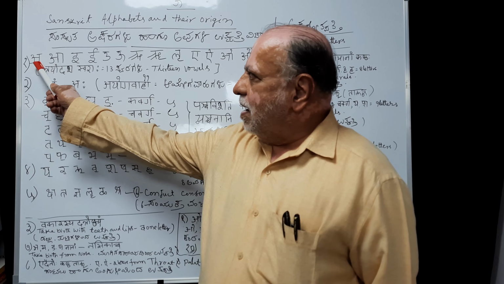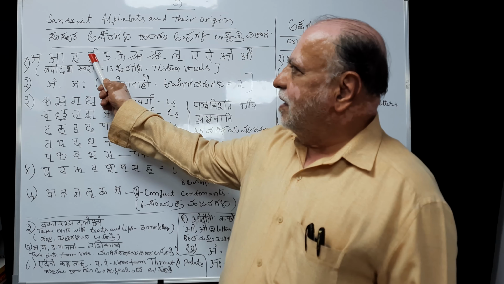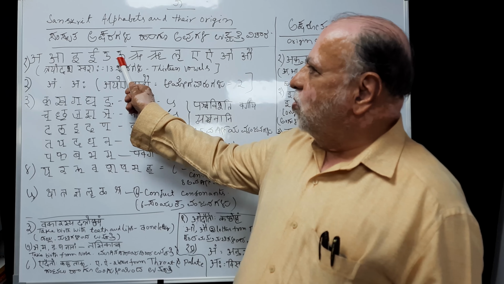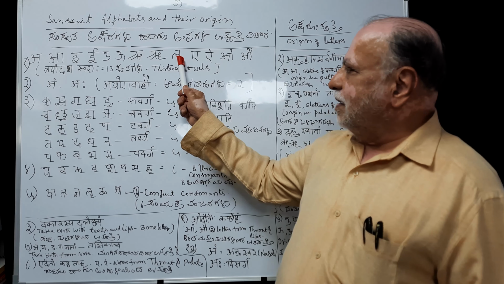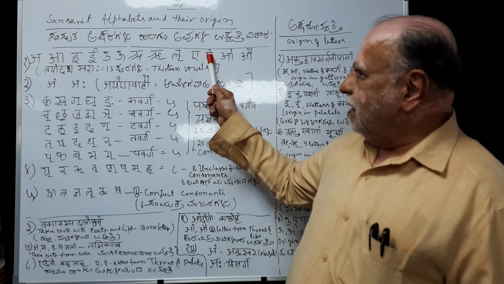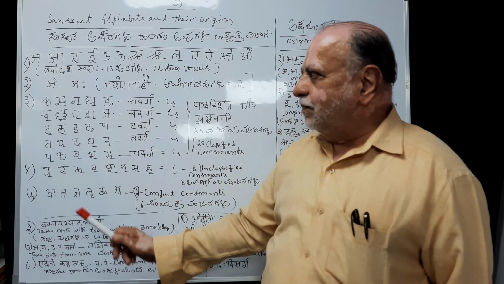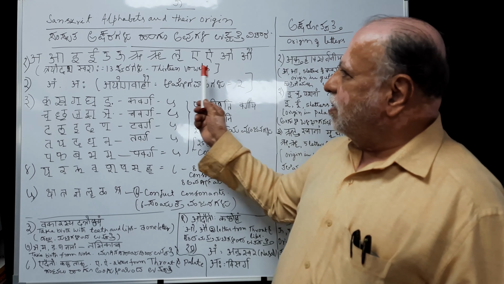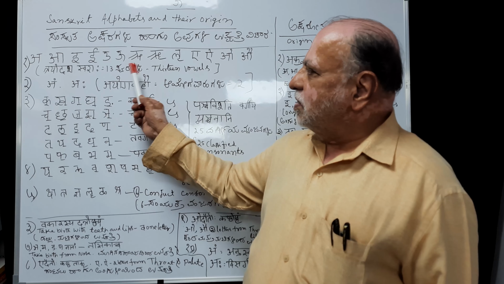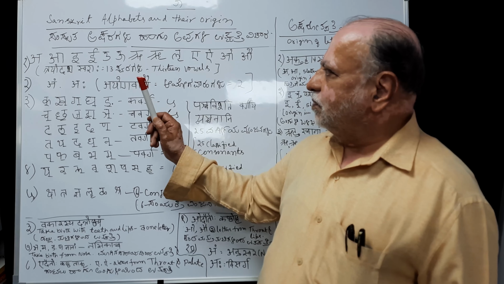A, I, U, R, R, A, I, O, Au, Aha. These letters are called swaras. Aha are called ayoga vahau.